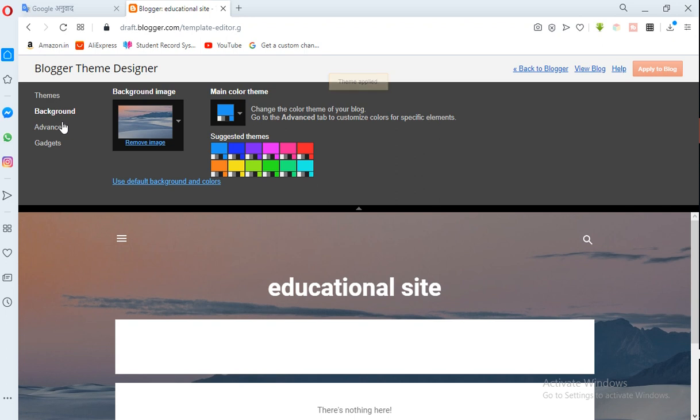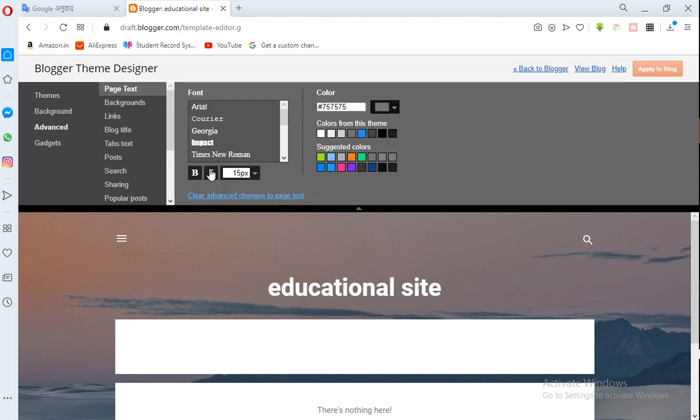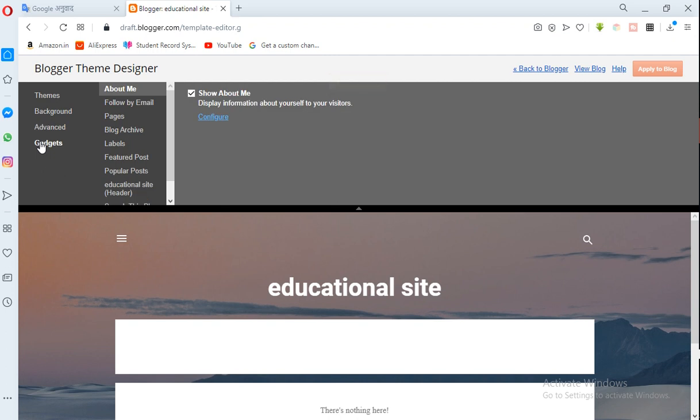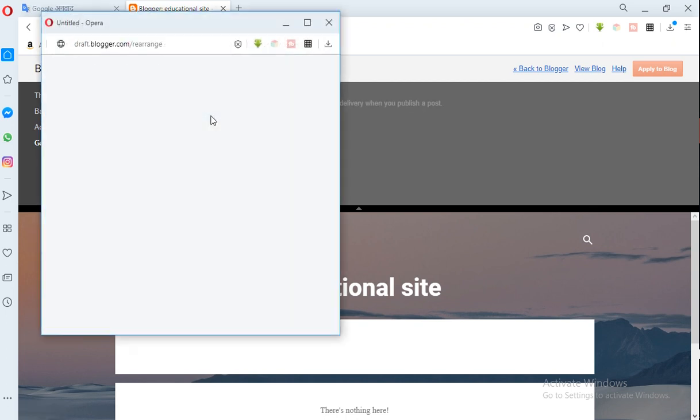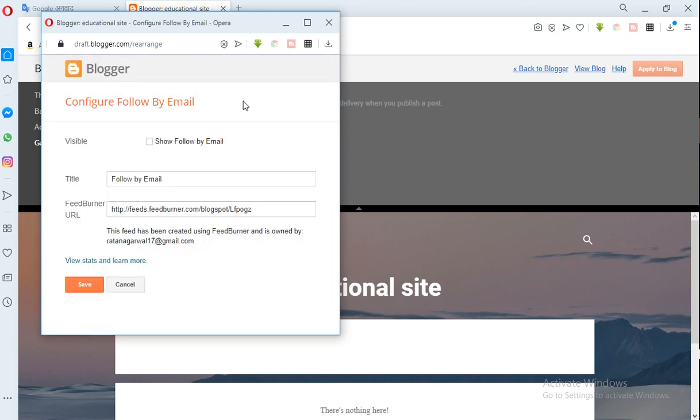And then in advanced, I choose Times New Roman, apply to blog. Then gadgets, show me, configure, follow by email. So it will help you.